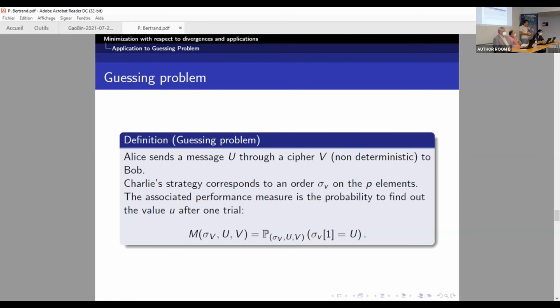Having that, Charlie is in the middle. He observes the V and he wants to get the U. So he has only one trial, and it comes with an order in case there are several trials. The order is just the way he proposes the message inside the alphabet U. So he first proposes this message, which is sigma_V bracket 1, the first message he decided to propose. And the performance of Charlie is the one written here. It's the probability that he gets the message at the first trial with the order sigma_V, which depends on V.